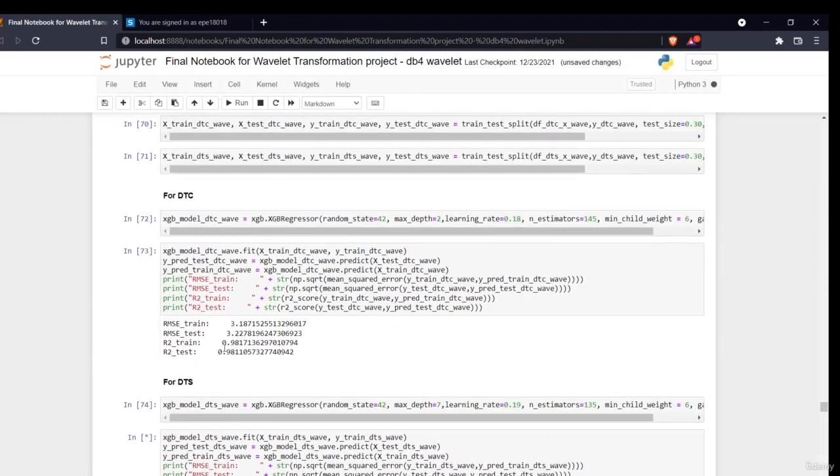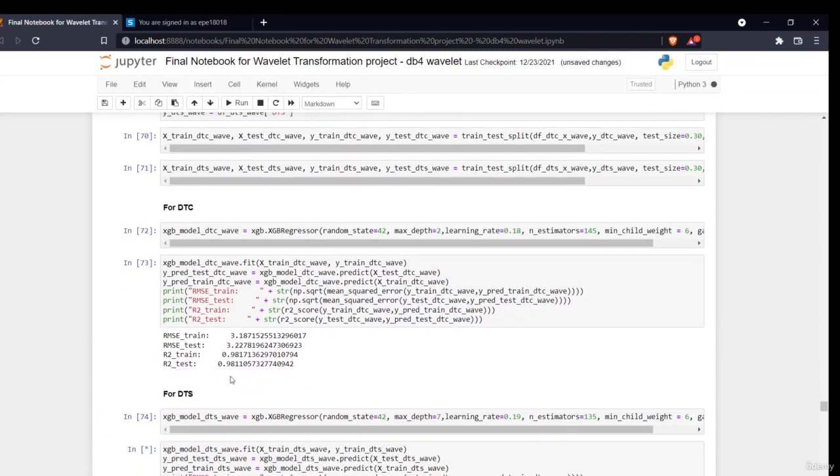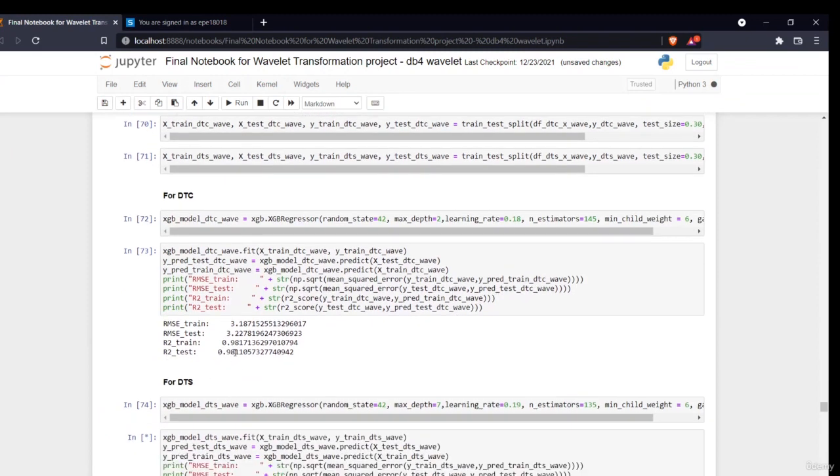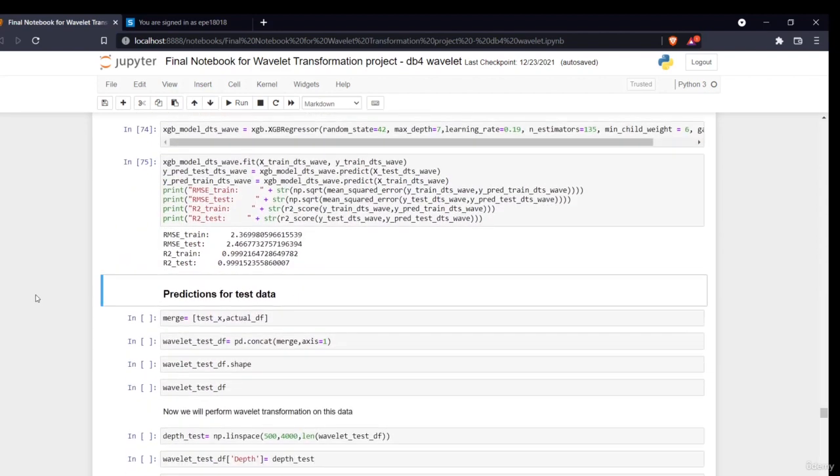In the previous section, you saw it was 97, now here it is 98, because the model usually performs well on the trained data. Now we have to see how our model will perform on the actual test data, where the model was performing with an overall accuracy of around 81%, around 71% for DTS and 90% for DTC. So now we have to see how the model performs with this test data.